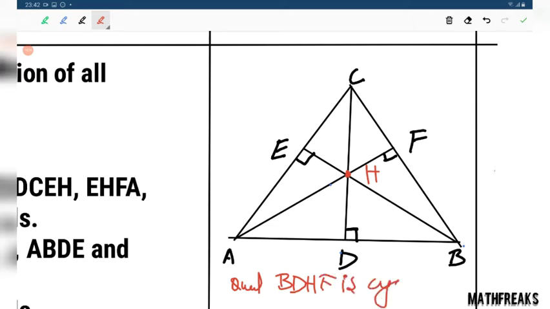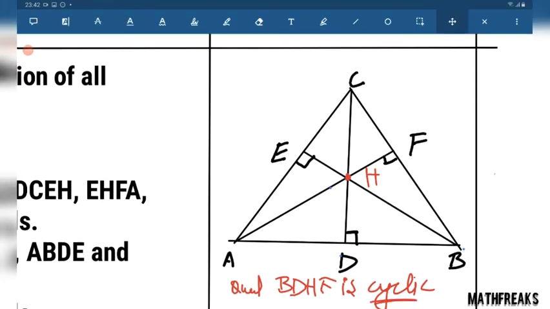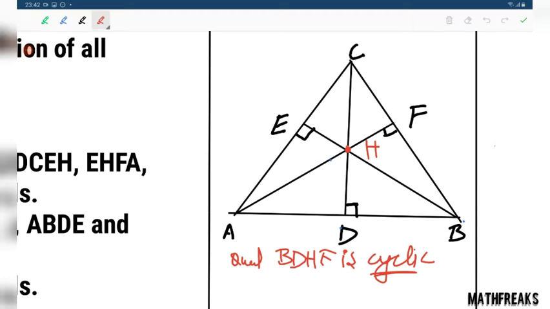is cyclic. Now why is quadrilateral BDHF cyclic? What is the reason behind this cyclicity? This is 90 degrees, this is 90 degrees, opposite angles are supplementary, that's why these are cyclic. Similarly, this is also cyclic, this is also cyclic.